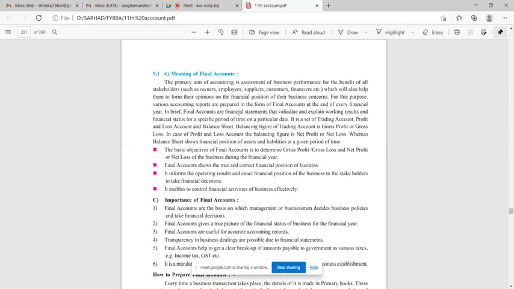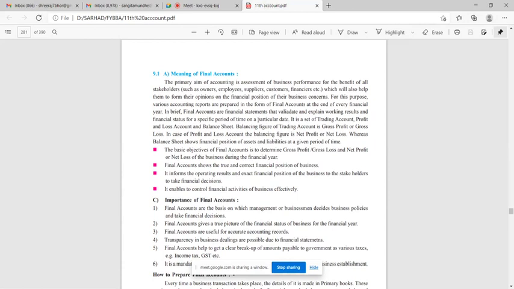For this purpose, various accounting reports are prepared in the form of final accounts at the end of every financial year. In brief, final accounts are financial statements that validate and explain working results and financial status for a specific period of time on a particular date. This is an important phrase: on a particular date. What do you mean by a particular date?